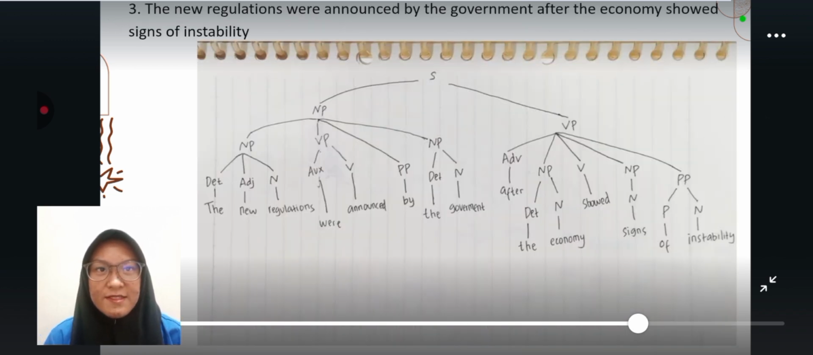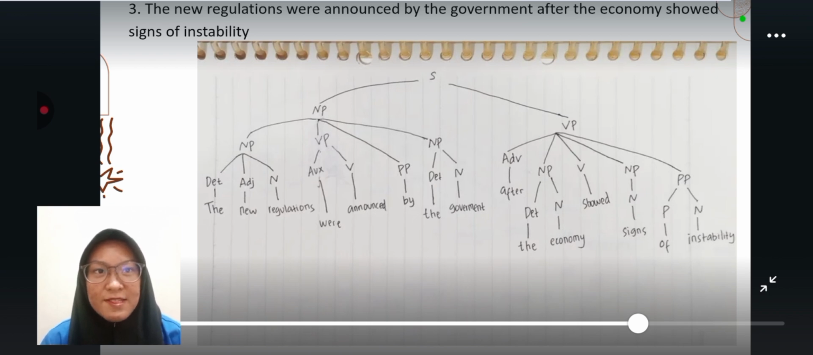The third sentence, the new regulations were announced by the government after the economy showed signs of instability. The sentence is divided into noun phrase and verb phrase. The noun phrase has noun phrase, verb phrase, and noun phrase. The noun phrase broken down into three. There are determiner, the, adjective new, noun regulation.